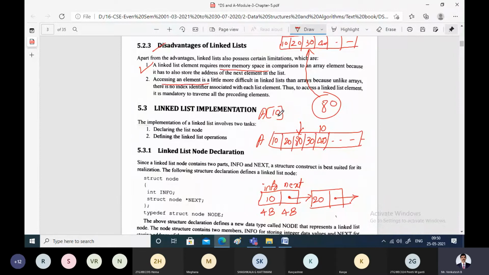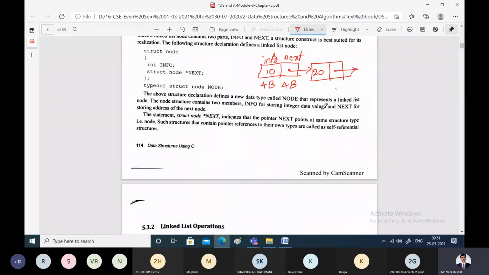But whereas in the linked list, to access the elements we have to traverse all the elements. Say, for example, this is node 1, node 2, node 3, and so on up to node 99. There are 99 different nodes in this.